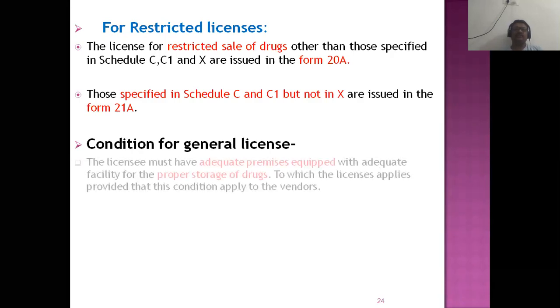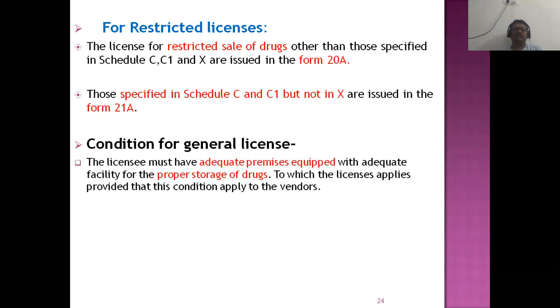And the necessary conditions for the general license: the licensee must have adequate premises equipped with adequate facilities for the proper storage of drugs. Some drugs require specific conditions, and for those you have to provide proper storage conditions.